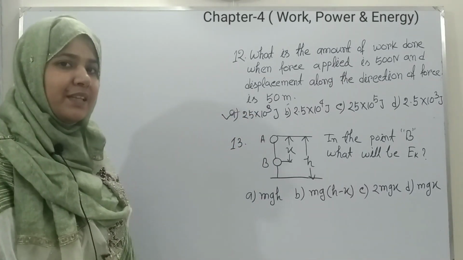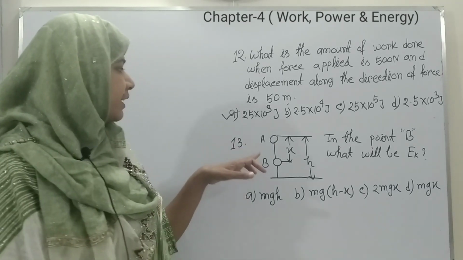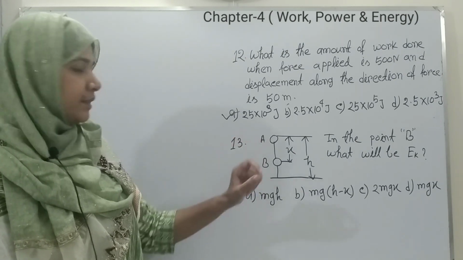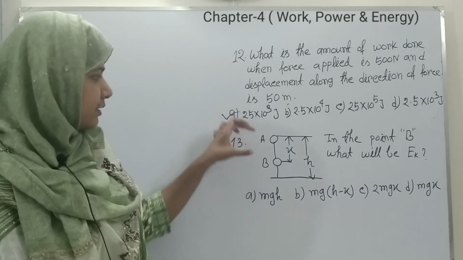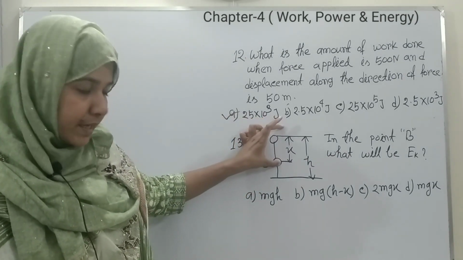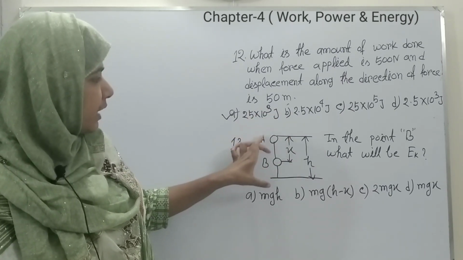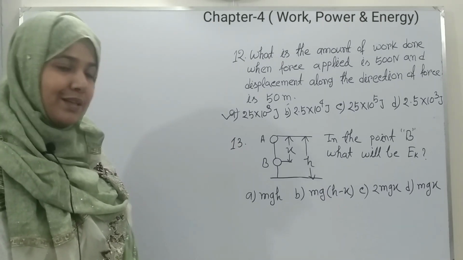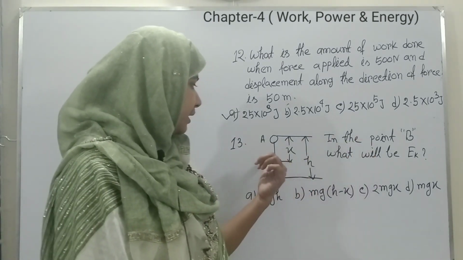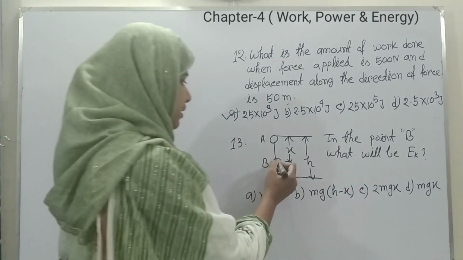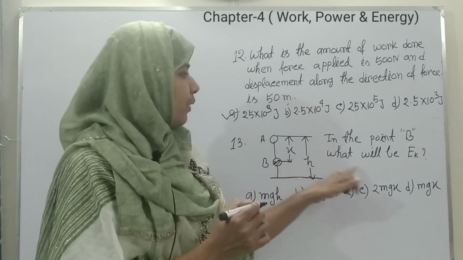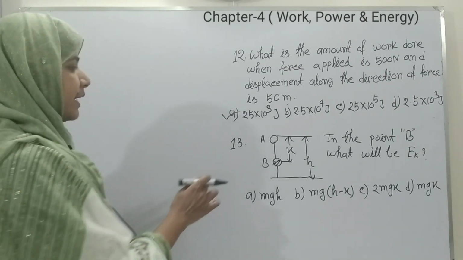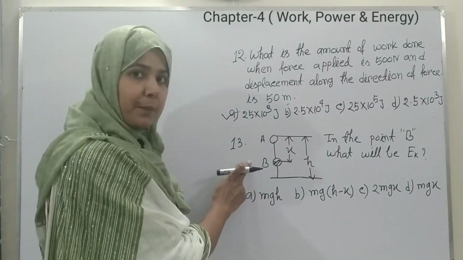Now you can see there's a diagram. Here they have given 2 points A and B, and they also give the distance. The distance between A to B is X, and the distance between A to ground is H. Now our question is, what will be the kinetic energy at point B?